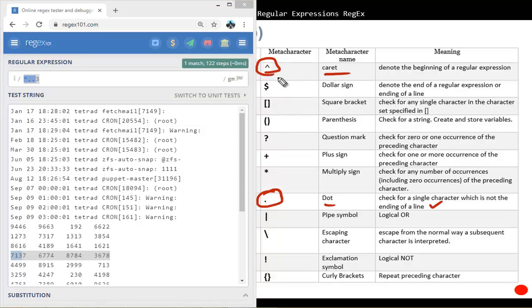We're going to use something that starts with, and because we have two dates that we're not sure, is it 16th or is it 10th, we're going to put it in parentheses. So check for string, create a store a variable. So we're going to give a variable of 10, and then or, which is logical or here. It's a pipe symbol, and we're going to say 16.